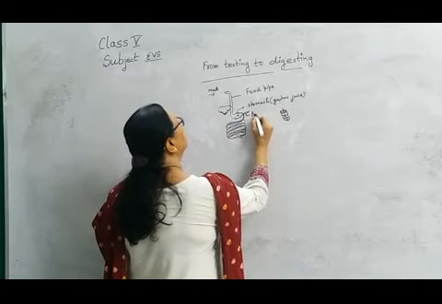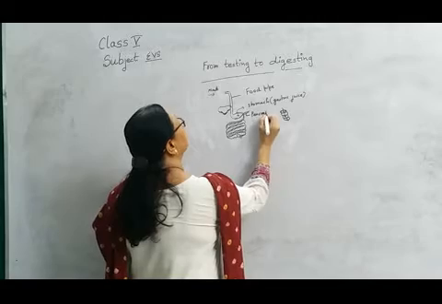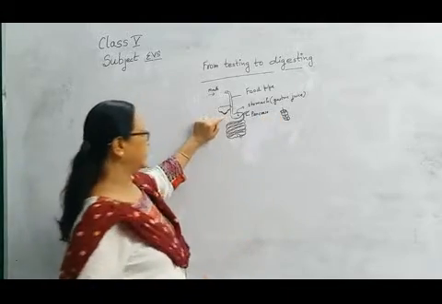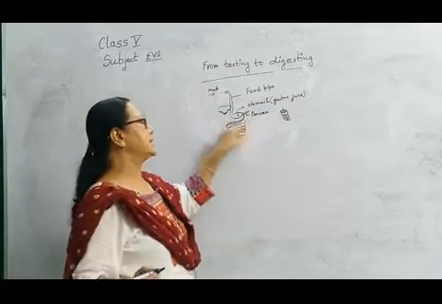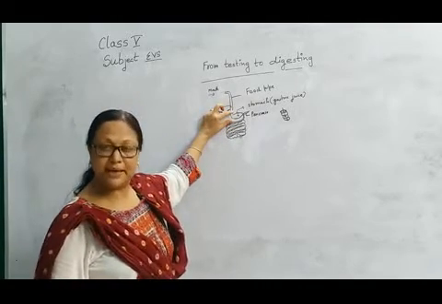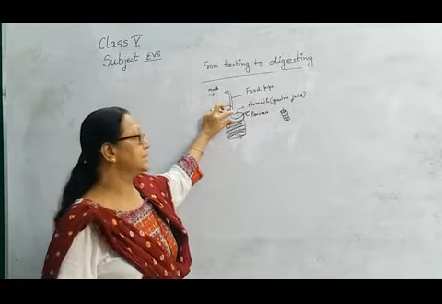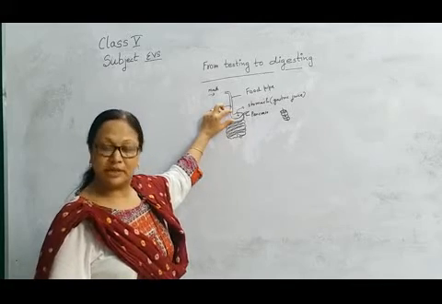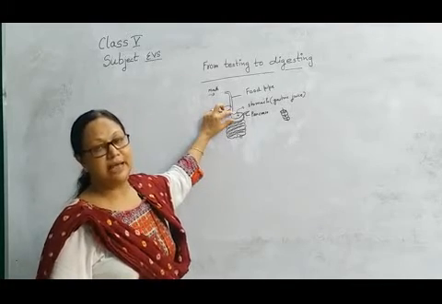This is the pancreas. The wall of the stomach gives some gastric juices as well as some enzymes.